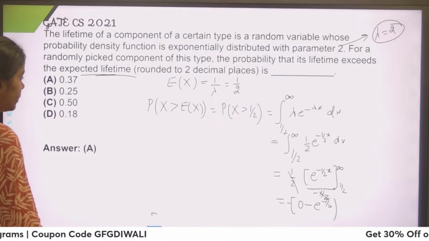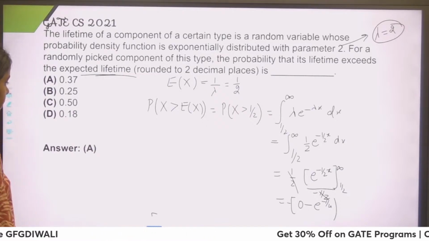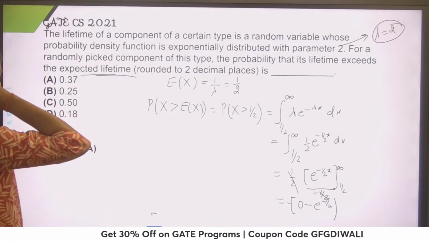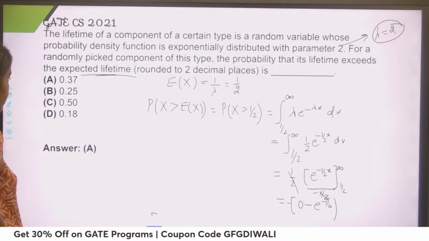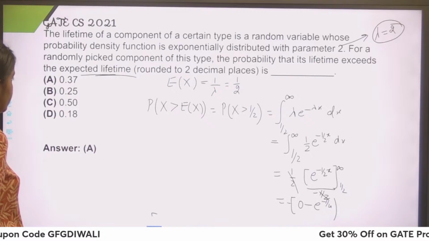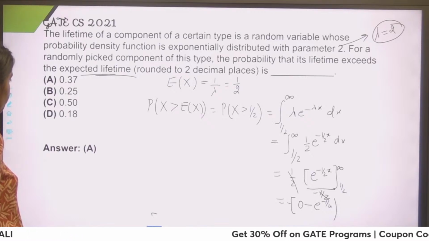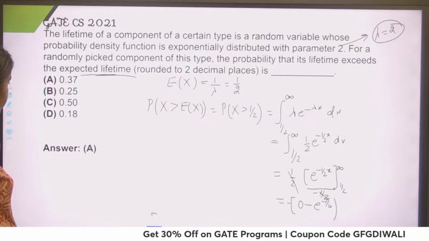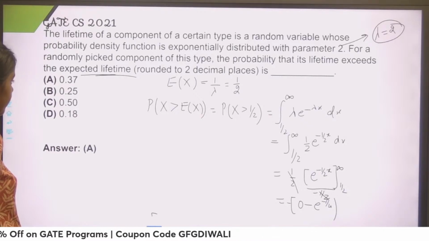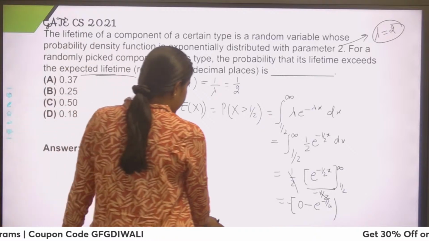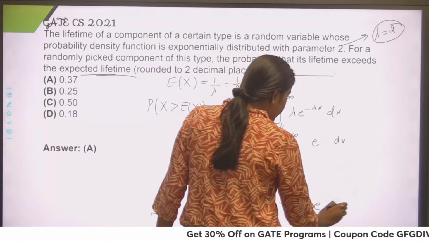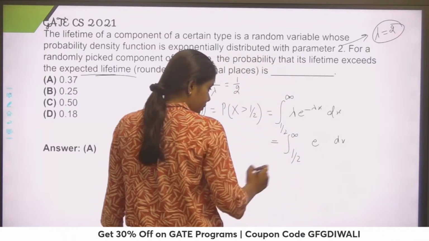Lambda e to the power minus lambda x. This probability that its lifetime exceeds the expected lifetime. Okay, just guys, we made one mistake here because lambda is 2. Mean is 1 by 2, but lambda is 2, not 1 by 2. Right? That is a mistake we have done.